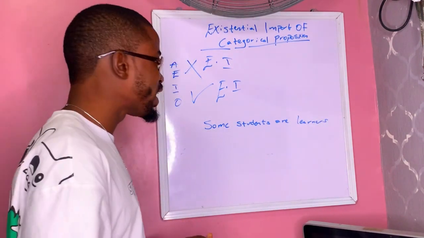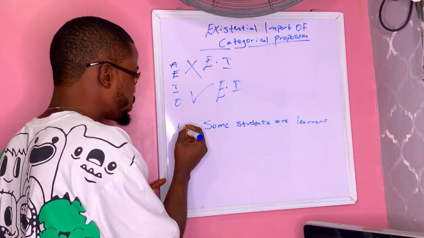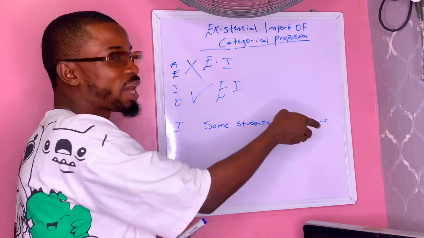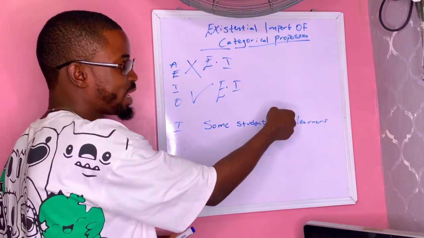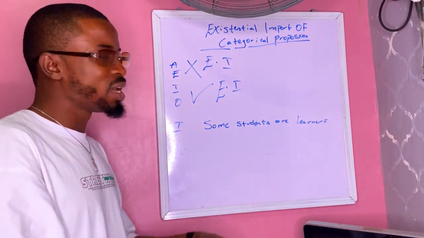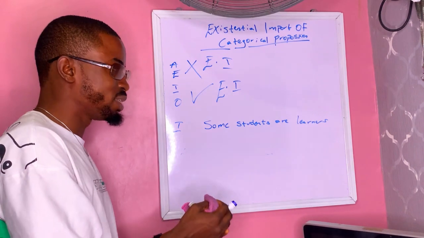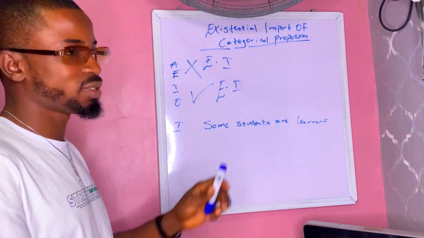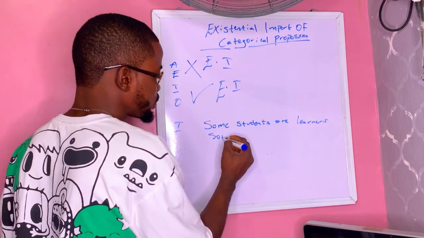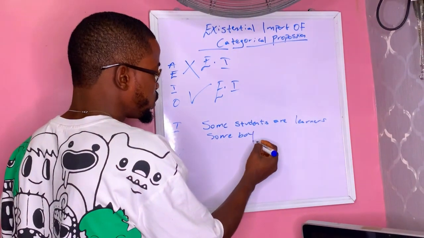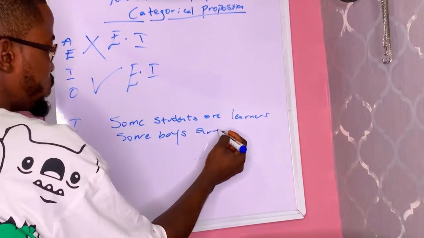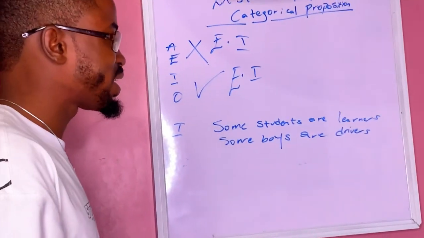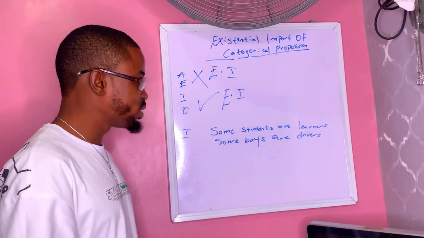They are saying that this I proposition affirms that students exist and some of them are learners. From there we can see that there is a group of people called students, and some of them are also learners. Some boys are drivers. It's telling us that boys exist and some of them are drivers.